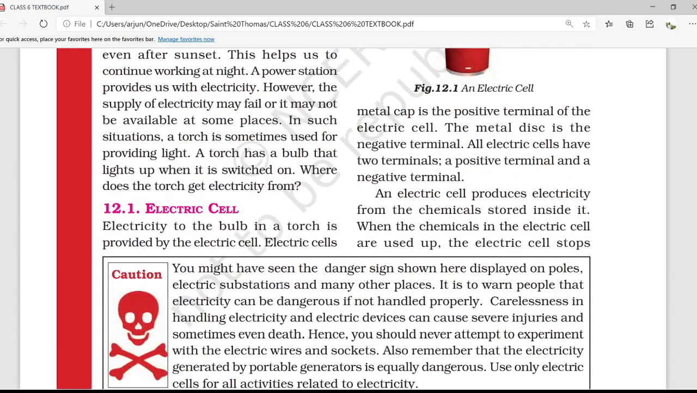A torch has a bulb that lights up when it is switched on. Where does the torch get electricity from? In a torch we use an electric cell, right? So our first topic is about the electric cell. Topic 12.1, Electric cell. Electricity to the bulb in a torch is provided by the electric cell. Okay, we have a bulb, but without an electric cell, we cannot provide electricity to the bulb present in the torch. So for that, an electric cell is necessary.